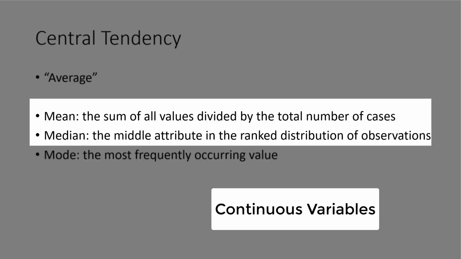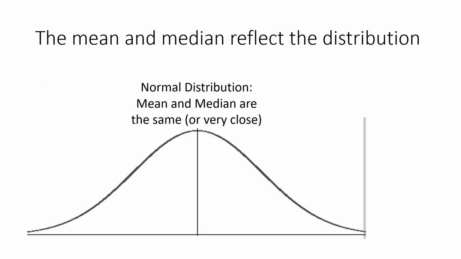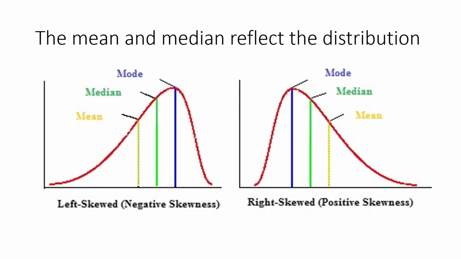When we get to continuous variables, we will want to use both mean and median. These two values together also tell us something about a variable's distribution. If the two values are very close, the distribution is fairly normal. If the mean is much higher than the median, then the distribution is skewed to the right. And if the mean is much lower than the median, then the distribution is skewed to the left. This is because the mean is very susceptible to extreme values. So both tell us something useful about the midpoint of a continuous distribution.